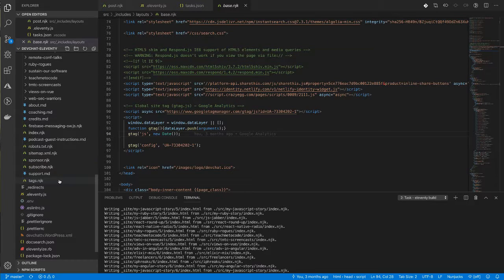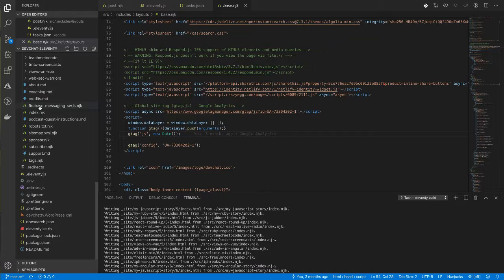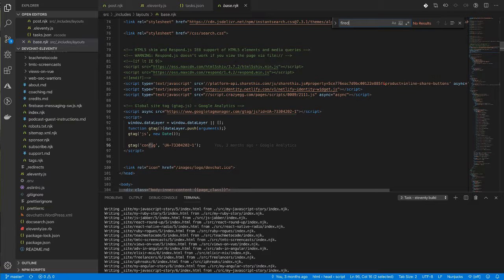What's that called? It's required Firebase messaging. Yeah, see, it's not in there. So that means that some other JavaScript that I have embedded in the page is actually doing that work.